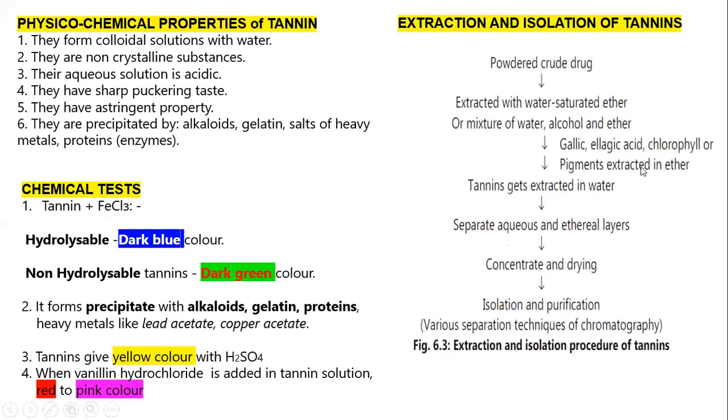How are they extracted? How do we extract tannin from a plant? This is the general method. Powder the drug and extract with water and ether. Okay, water saturated with ether, or just take water saturated with ether, meaning both are shaken vigorously. In a large quantity of water, you add ether and shake it vigorously, and after some time just separate it. Okay, or add a sufficient quantity of ether and just prepare the mixture.